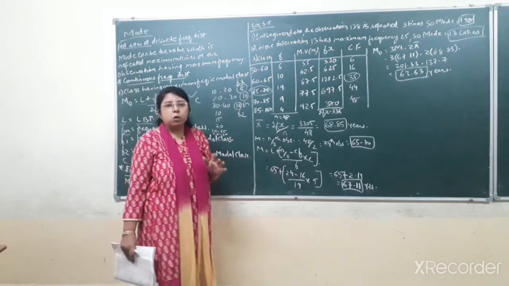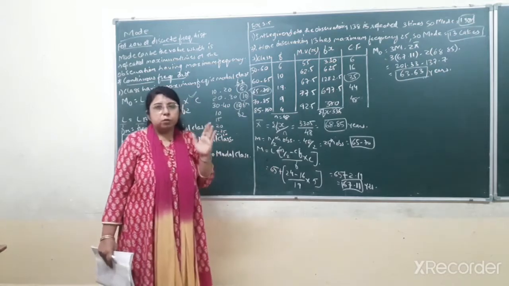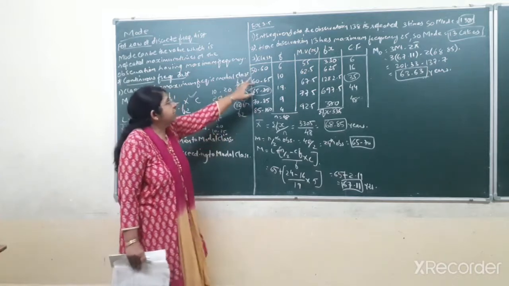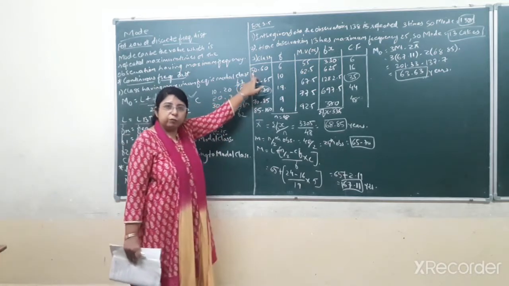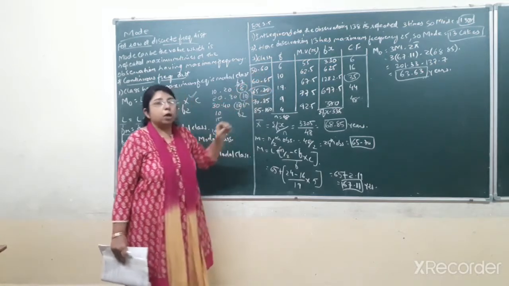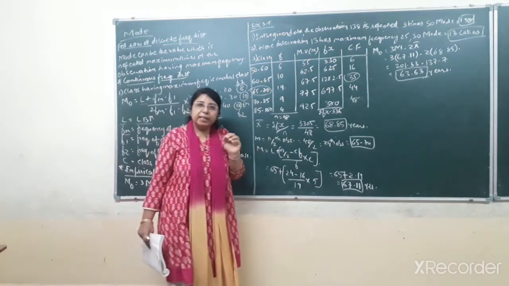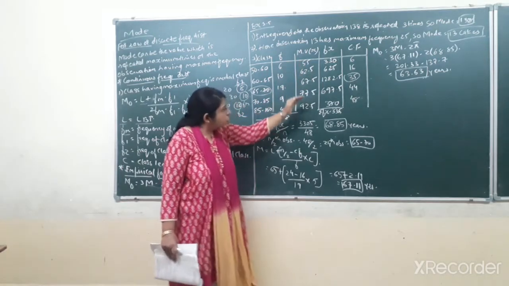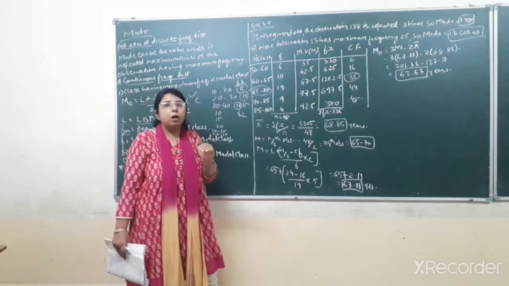Now students, we know how to find the mid value: lower limit plus upper limit divided by 2. In the first class, lower limit is 50, upper limit is 60. So 50 plus 60 comes to 110. 110 divided by 2, you will get the mid value, that is 55. In that way you have to find the mid value of all the classes.